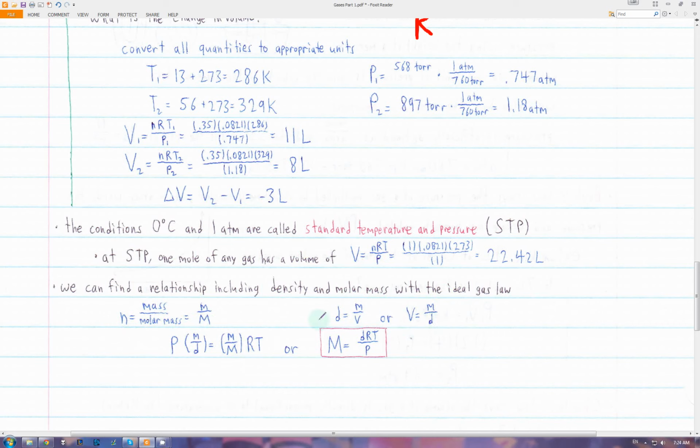So if we take the ideal gas law and plug these expressions in for V and n, we get this, and then the little m, the mass, will cancel out. So we can get the molar mass of an ideal gas is equal to the density times R and the temperature divided by the pressure.